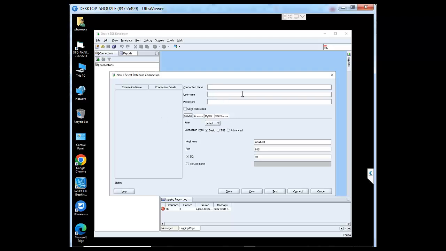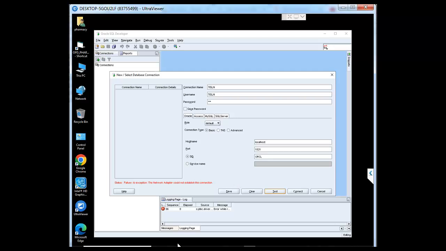We'll name a connection name and you have to give the proper valid password here. And now the SID. This is my SID, and now whenever I'm testing it, it's showing us an error message: the network adapter couldn't establish the connection. So let's see how you can solve it.